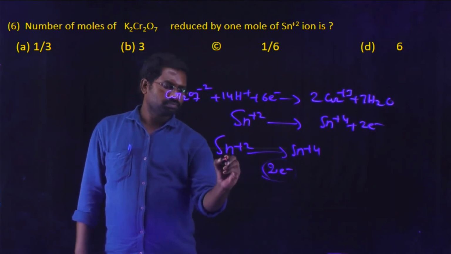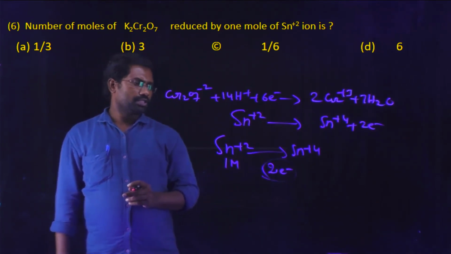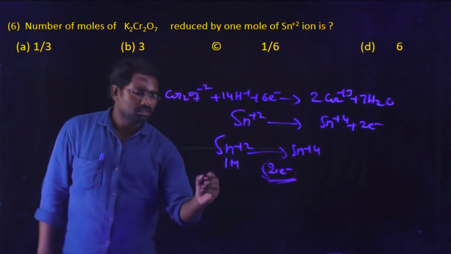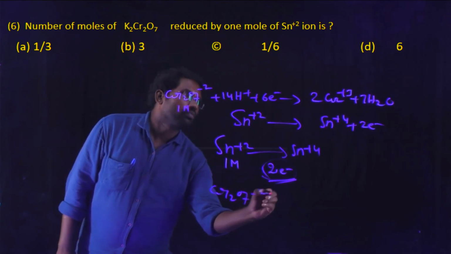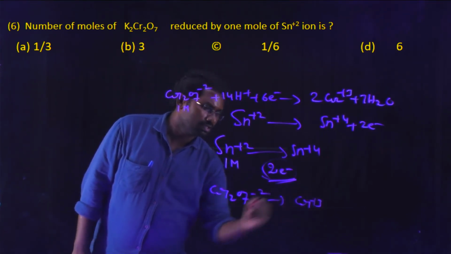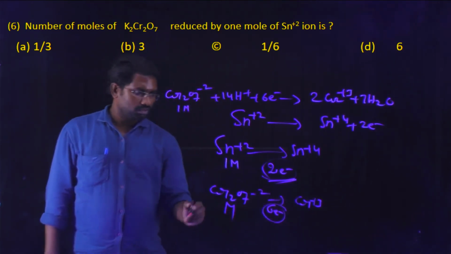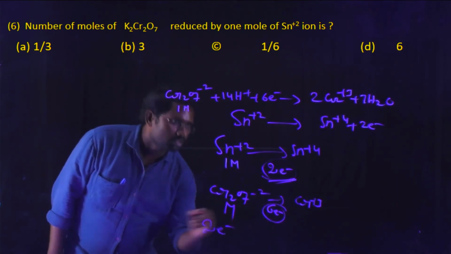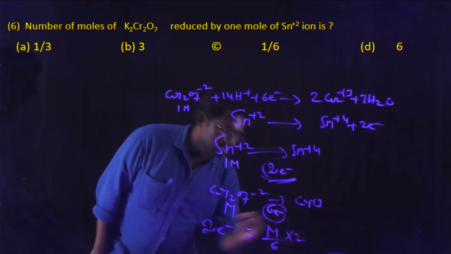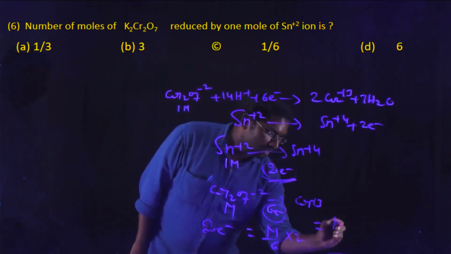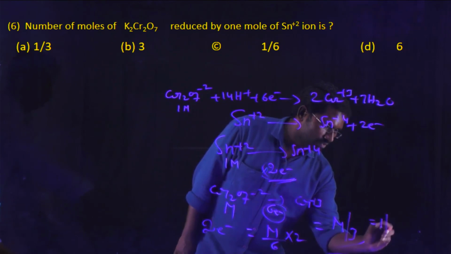For example, 1 mole of Sn2+ oxidized to Sn4+ involves 2 electrons. In case of 1 mole of potassium dichromate reduced to Cr3+ ion, 6 electrons are involved. Therefore, for the involvement of 2 electrons of Sn2+, this is equal to M by 6 into 2, which is M by 3, that is equal to 1 by 3.